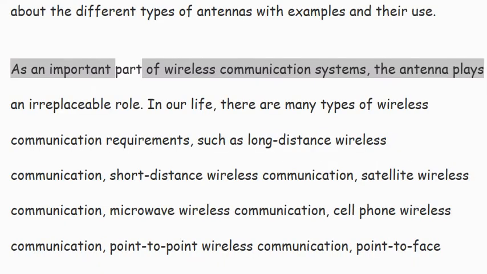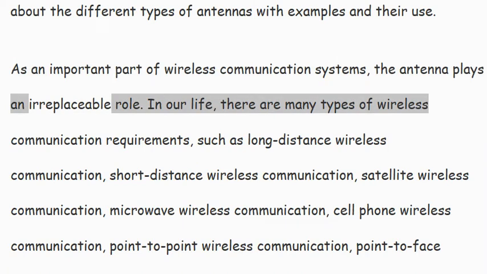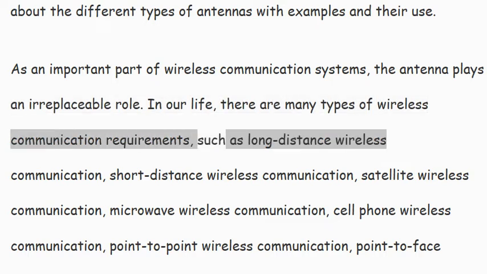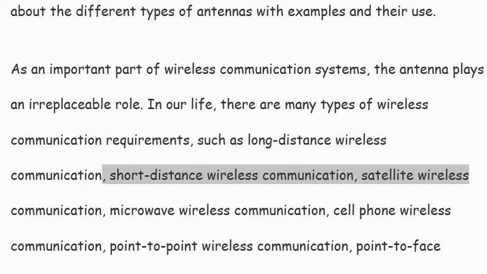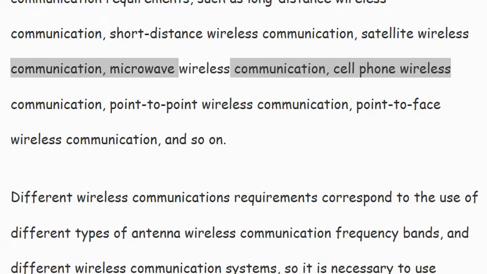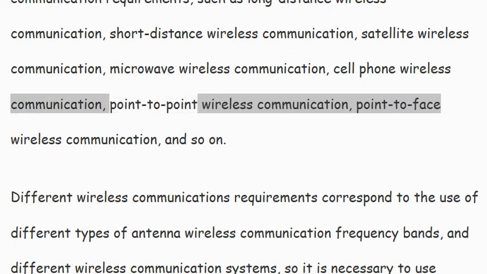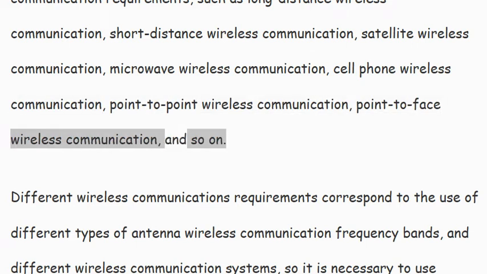As an important part of wireless communication systems, the antenna plays an irreplaceable role. In our life, there are many types of wireless communication requirements, such as long-distance wireless communication, short-distance wireless communication, satellite wireless communication, microwave wireless communication, cell phone wireless communication, point-to-point wireless communication, point-to-phase wireless communication, and so on.